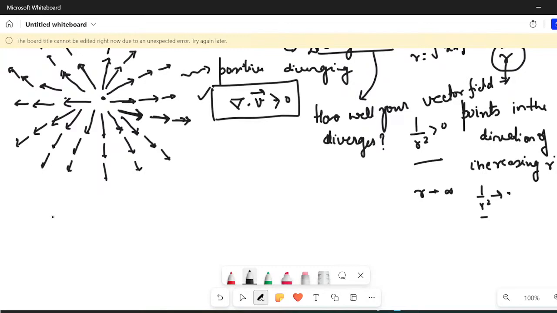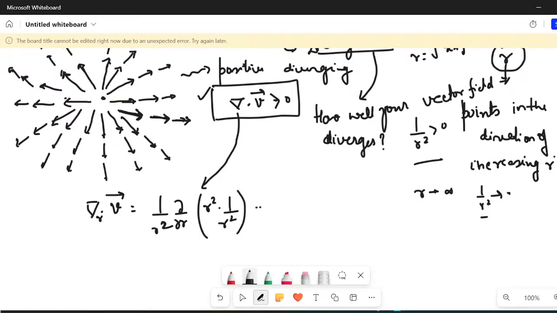Now instead I apply the formula of divergence. What is the divergence formula for radial? If I want to write just the radial part, it is 1 upon r square del by del r of r square into this particular 1 upon r square, because here you have only a radial field. So this equals 1 upon r square del by del r of 1. And what is del by del r of 1? 0. Now this is quite intriguing, because you were expecting that the divergence of the vector field should be positive. However, you get the divergence to be 0.